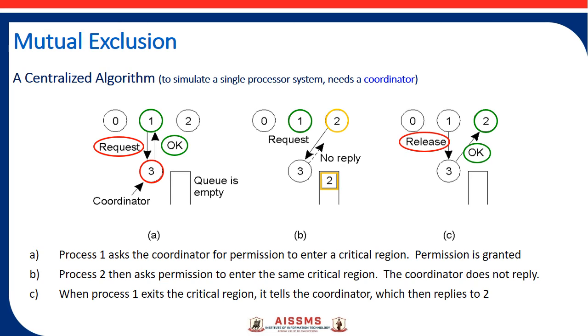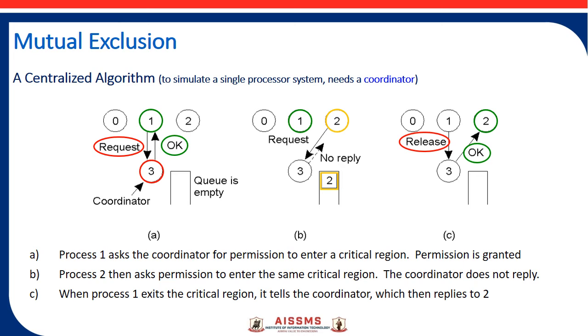and the remaining 3 processes try to access the resources by entering a critical section. For example, process 1 requests the coordinator to enter a critical section. As the queue is empty, it means there is no process already in a critical section. And if no process is in a critical section, then the process coordinator will allow process 1 to enter the critical section.